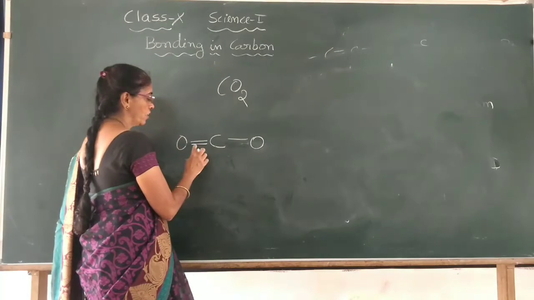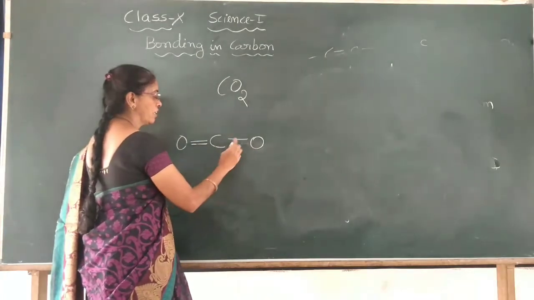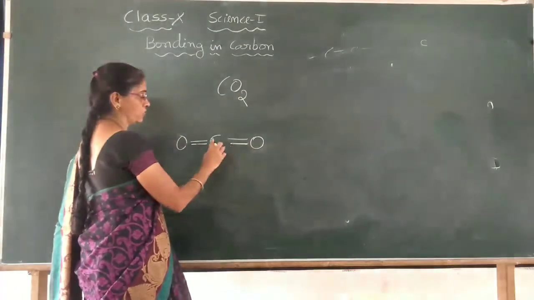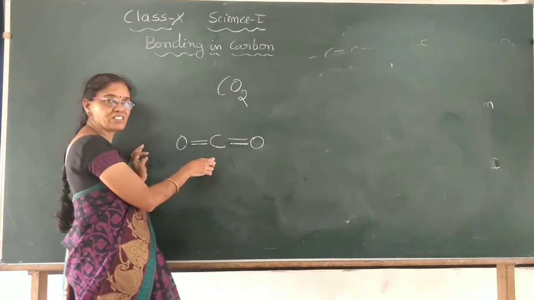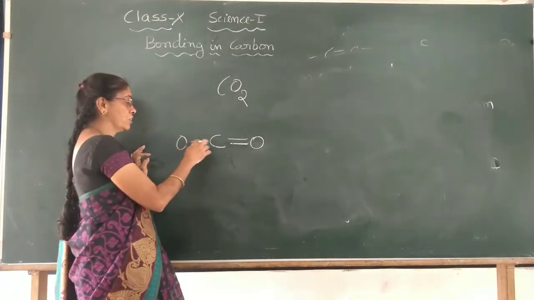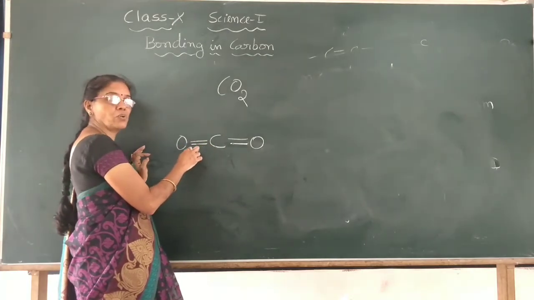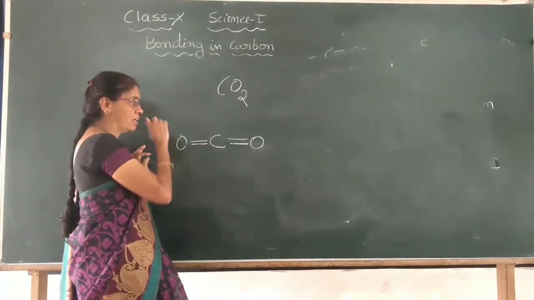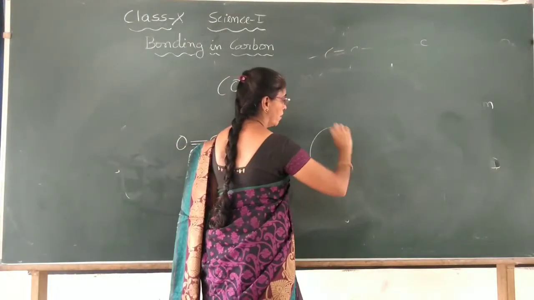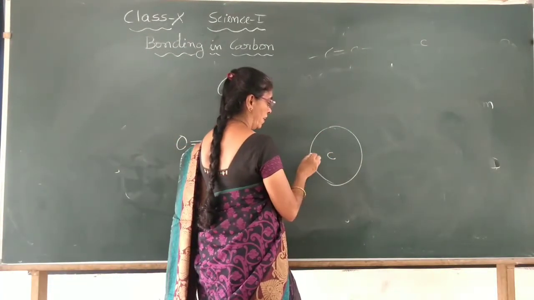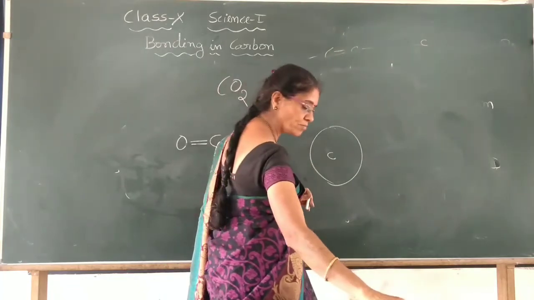Totally carbon will have 4 bonds, because it is tetravalent, and oxygen has 2 bonds. Like this way you show the electron dot structure, carbon and here oxygen.